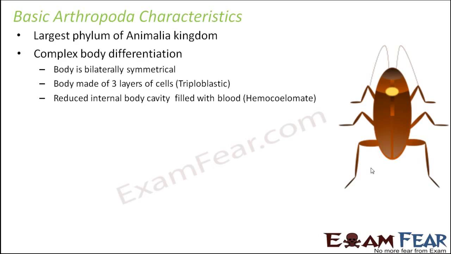Reduced internal body cavity filled with blood. So it is hemocoelomate. That means body cavity is there, but body cavity is filled with blood. That is why it is called hemocoelomate. Hemo is from the word hemoglobin and coelomate means with true coelom. So it has coelom but it is filled with blood. That is why we say that all the organisms belonging to arthropoda, they do not have blood vessels. So blood inside their body, it doesn't flow through specific vessels.